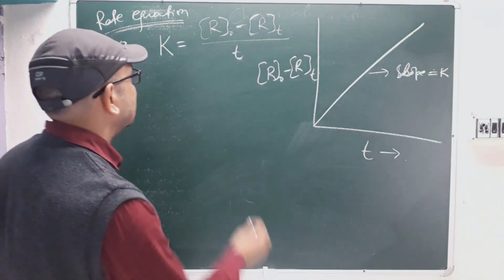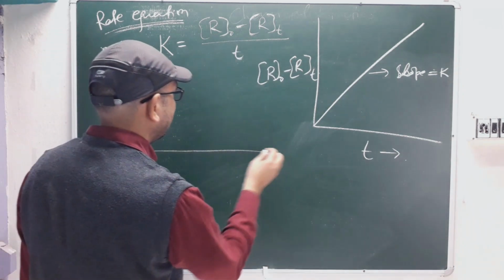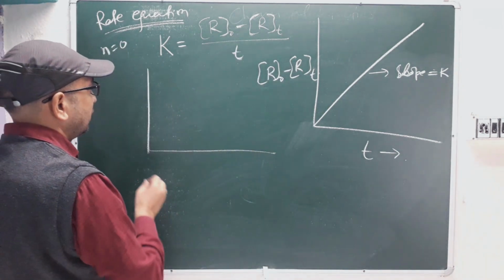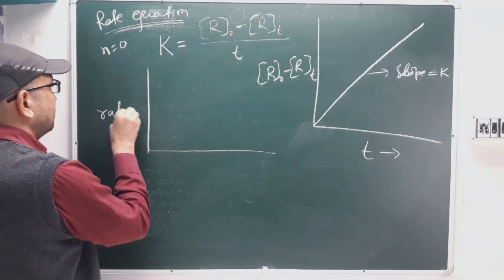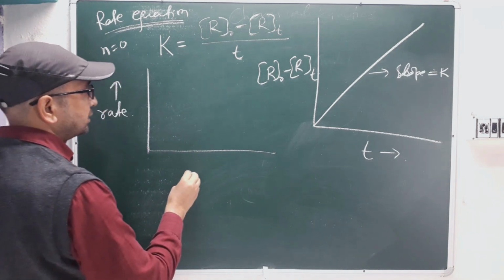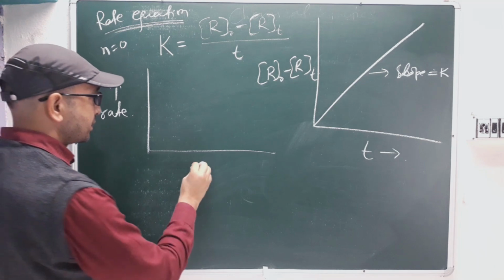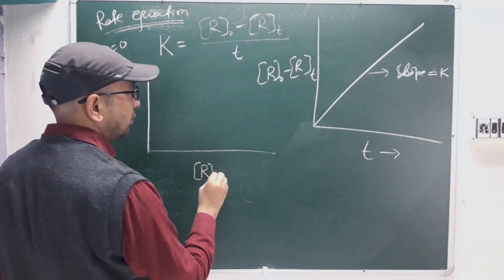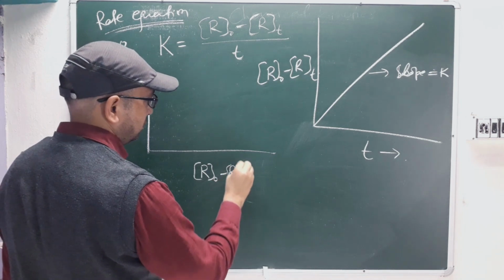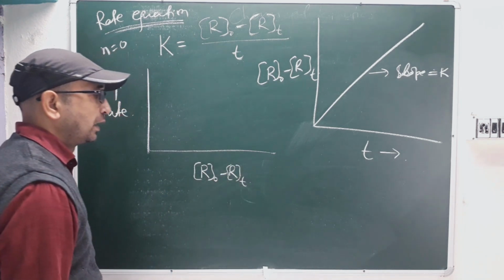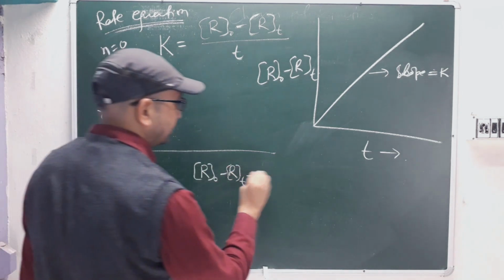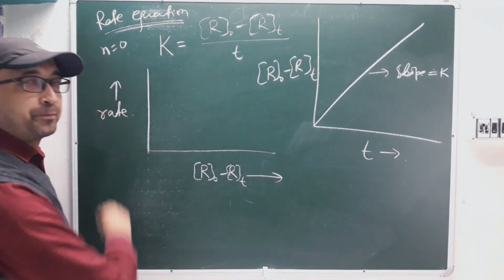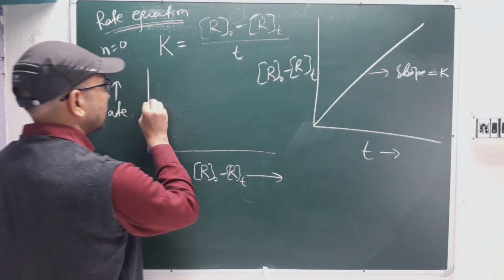And then one more graph will be there. If you are taking rate on the y-axis and concentration on the x-axis, what will happen? It will be like this.